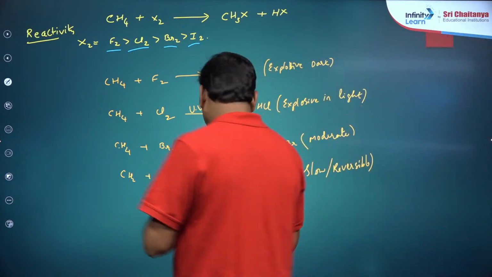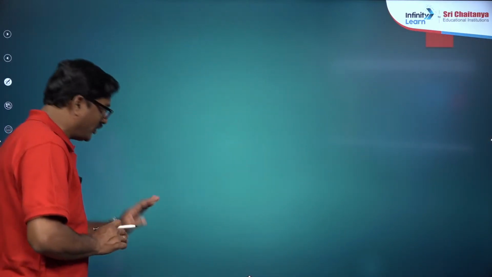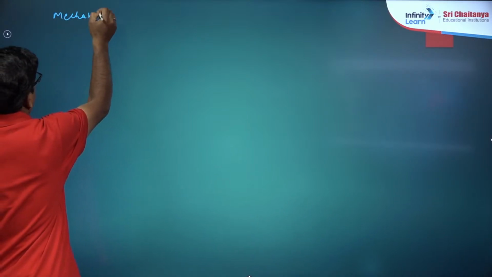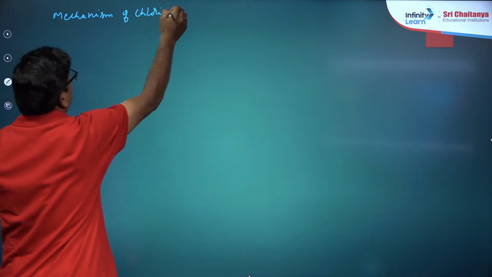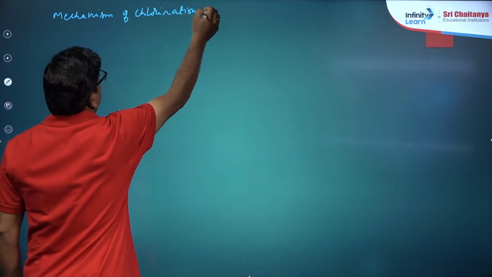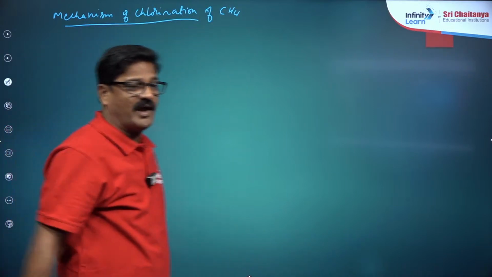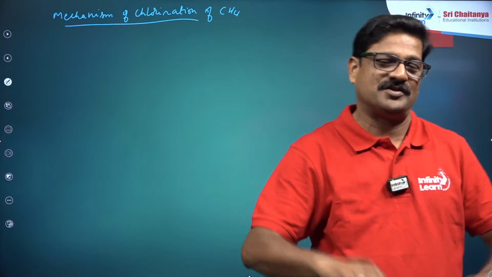Next. In this scenario, let us see the mechanism of the chlorination of methane. This is a free radical mechanism, my dear children.